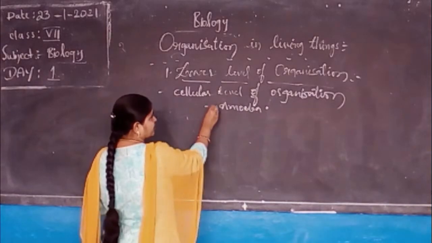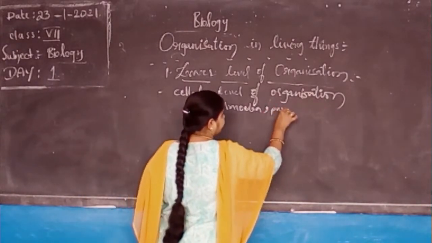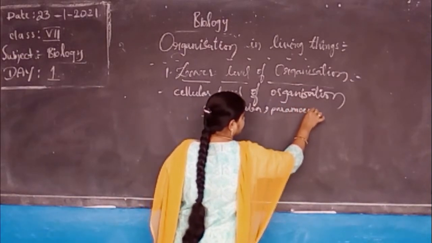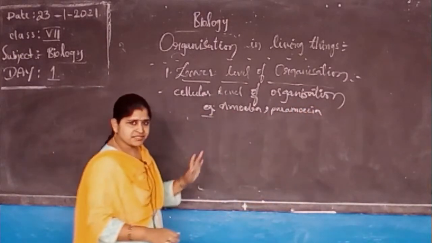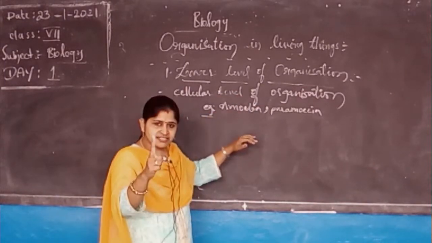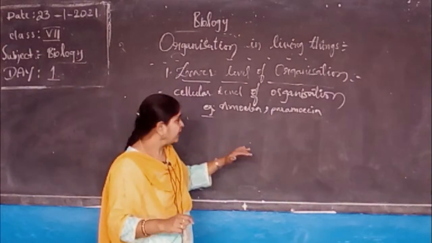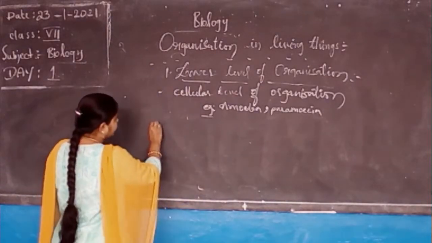A single cell organism, amoeba, paramecia. These two mainly come under cellular level of organization. It has only one cell, and that one cell performs all the activities in the body. Okay? Now, coming to